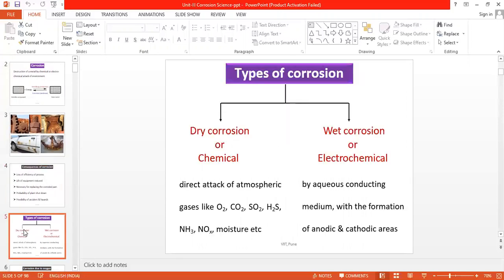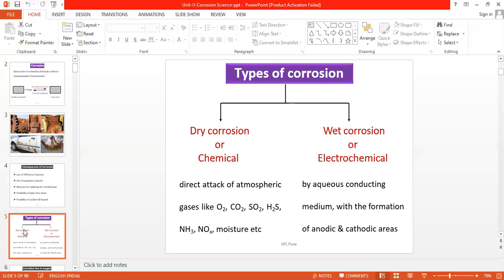There are two types of corrosion: dry corrosion, also known as direct corrosion or chemical corrosion, and wet corrosion, also known as electrochemical corrosion or indirect chemical corrosion. Dry corrosion is due to attack by dry atmospheric gases such as O2, CO2, SO2, H2S, NH3, NOx, etc. The main gases responsible are O2, CO2, H2S and SO2.